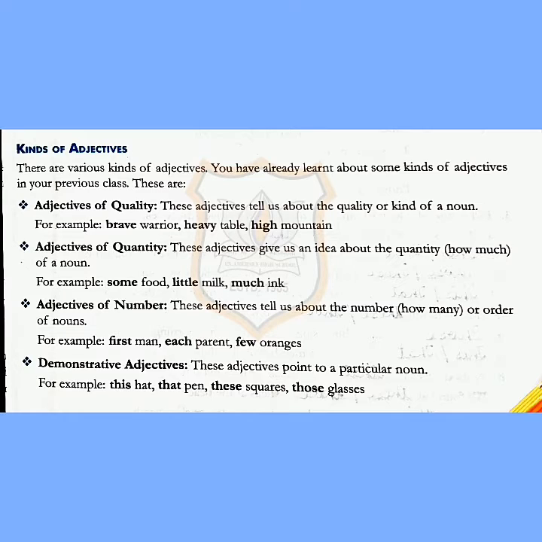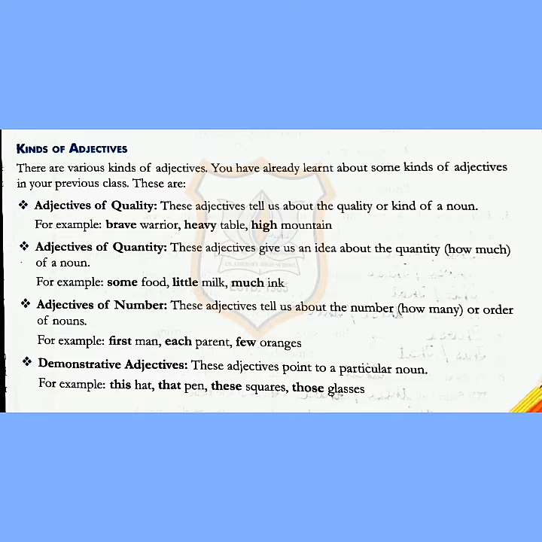Adjective of quantity. This adjective gives us an idea about the quantity, how much of a noun. For example, some food, little milk, much ink, etc. Adjective of number. These adjectives tell us about the number, how many, or the order of a noun. For example, first man, each parent, few oranges, etc.